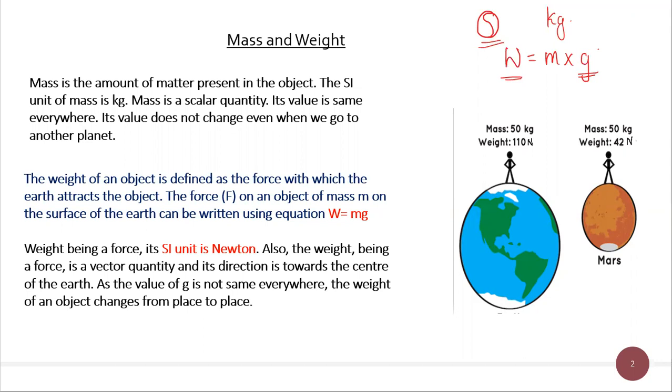Weight has both magnitude and direction, so it is a vector quantity. Now unit of weight is Newton. Is that clear? Mass and weight.